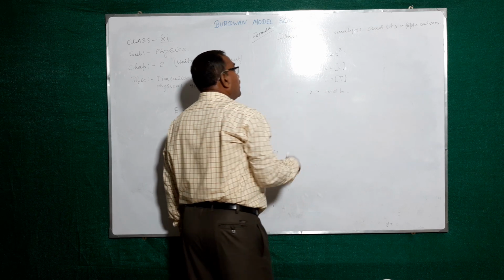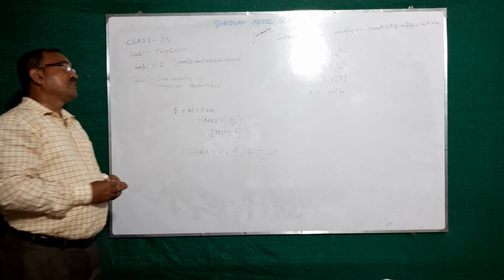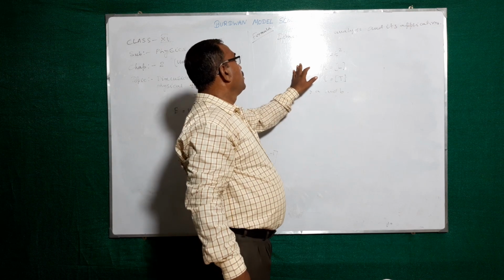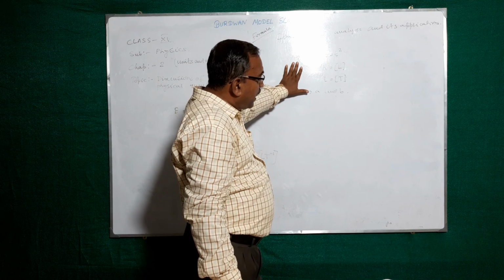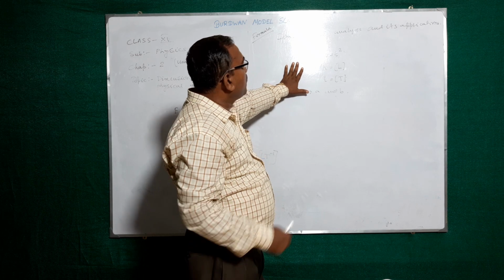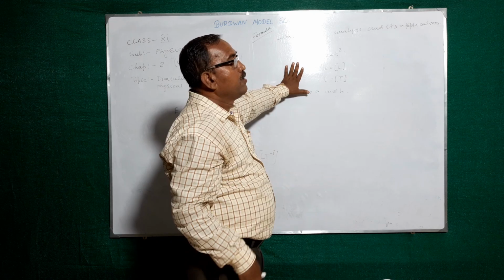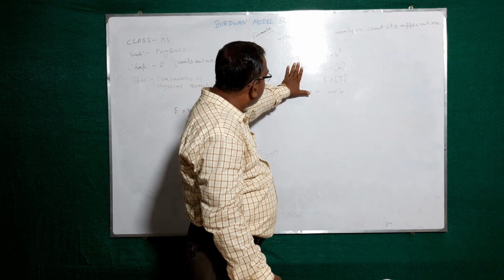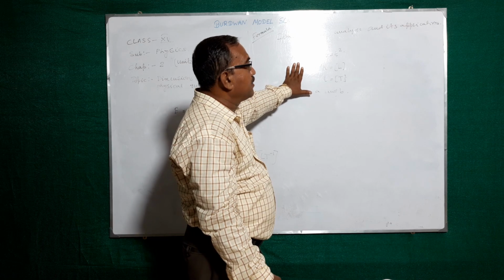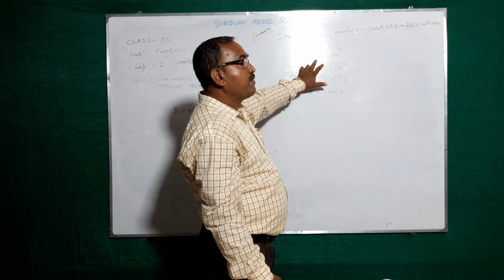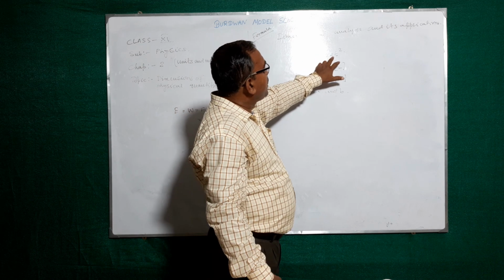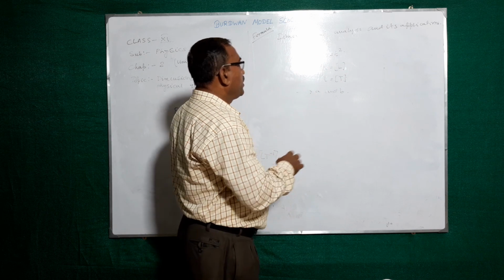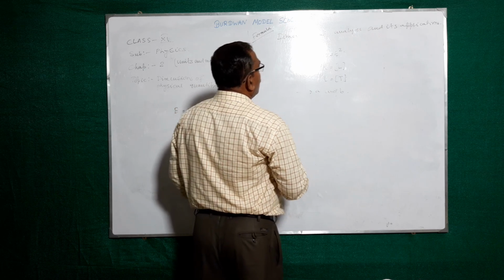It is an equation, so the dimension of the LHS and each part of the RHS will be the same. So if this dimension is L, the dimension of a t must be L, and the dimension of b t square must also be L.